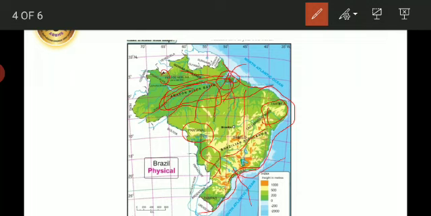Now here we have seen the physiography of Brazil. In the next part, we are going to study the river systems and the drainage of Brazil and India.